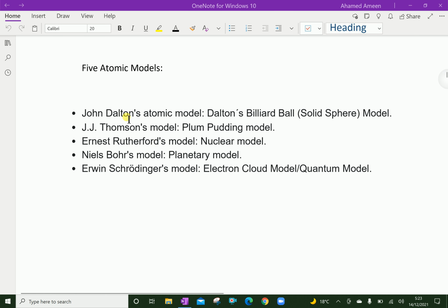Now, let us see 5 atomic models. John Dalton's atomic model, that is Dalton's billiard ball, that is the solid sphere model. Next, second one, J.J. Thomson's model, that is the plum pudding model. Ernest Rutherford's model, that is the nuclear model. Niels Bohr's model, that is the planetary model. Erwin Schrodinger's model, that is the electron cloud model, that is the quantum model. Let us see details of these models in further videos.